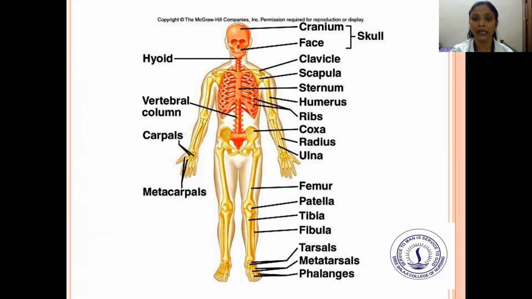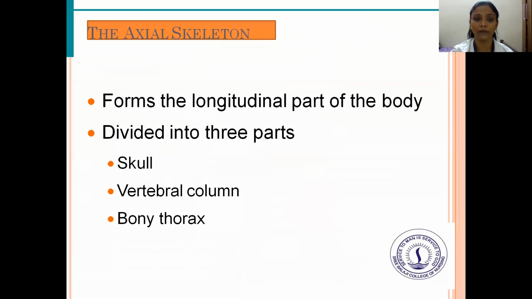You can see cranium, face, clavicle, scapula, sternum, humerus, ribs, coxa, radius, ulna, femur, patella, tibia, fibula, tarsals, metatarsals, phalanges, metacarpals, carpals, vertebral column, and hyoid. These are the 206 bones present overall in our human body.